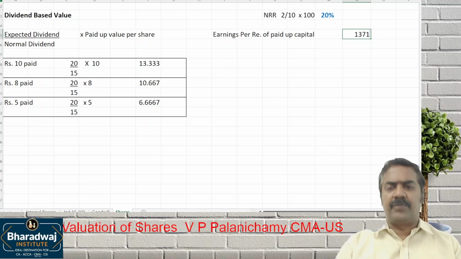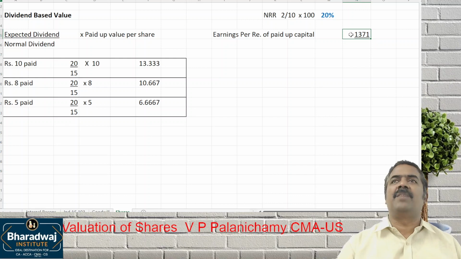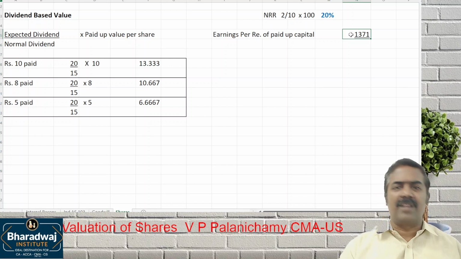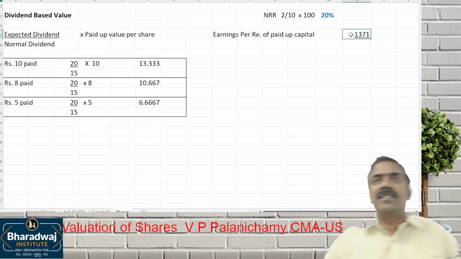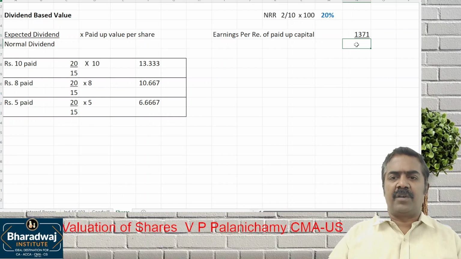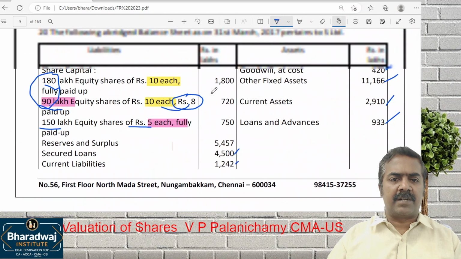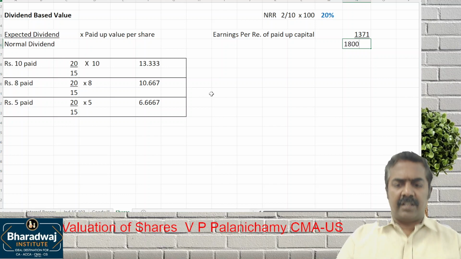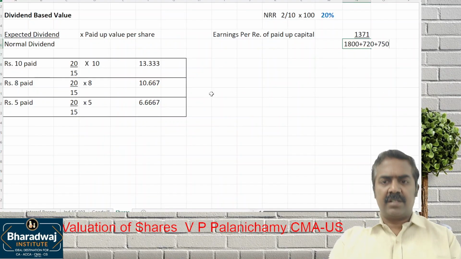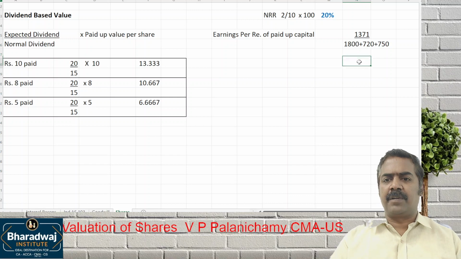See, if the number of shares is given with equal paid up value, we work out profit after tax minus dividend on preference shares, the earnings available to equity shareholders, divided by the number of equity shares. That is the normal EPS. But in this question, all the shares do not have equal paid up value. So we take net profit divided by paid up capital. What is the paid up capital at present? Not 1800 plus 720 plus 900. The notional call is 900. Current invested capital is 750.